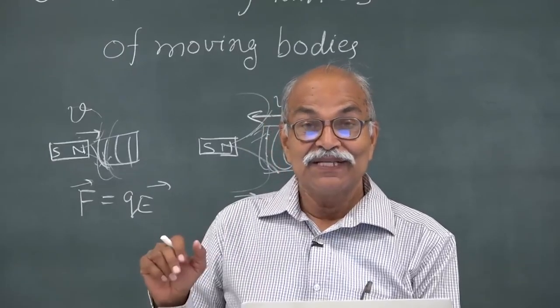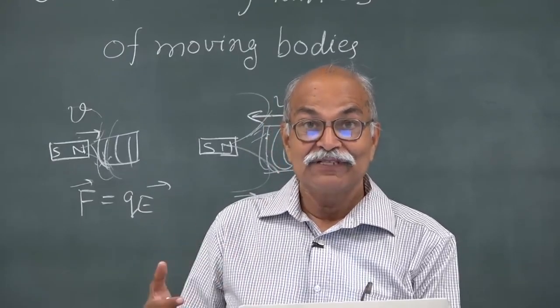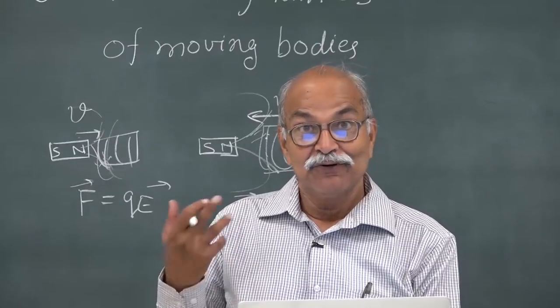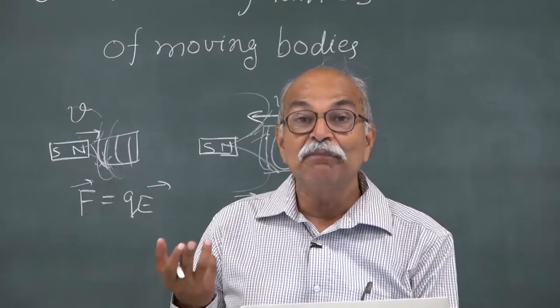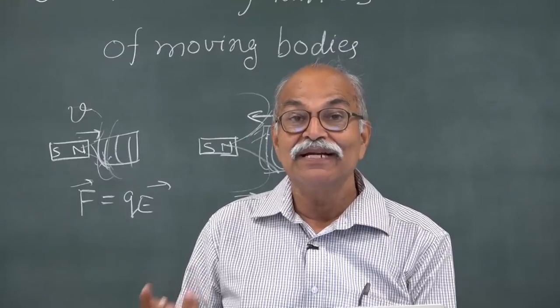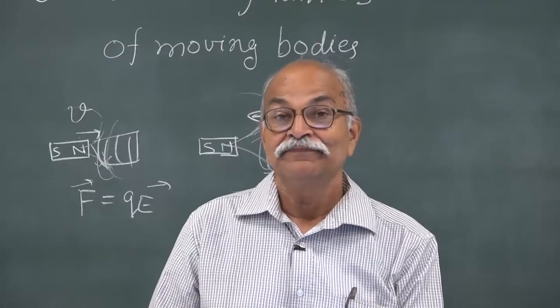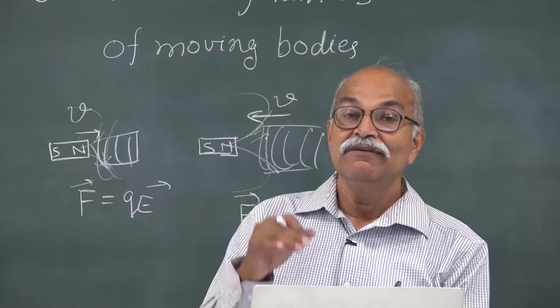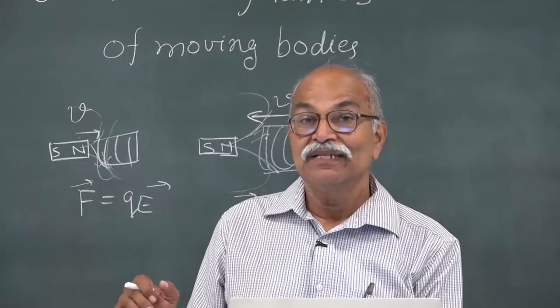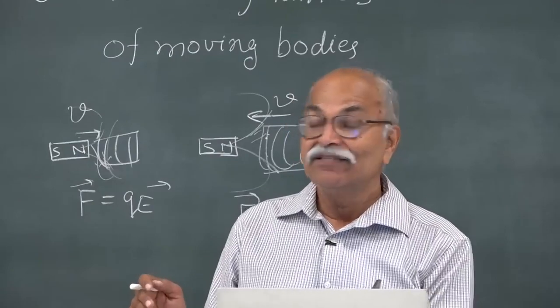The idea was that light is waves, and therefore it will need some particles, some medium to create disturbances in terms of which the wave will move forward. So, that hypothetical medium which was assumed to be there was named as ether.